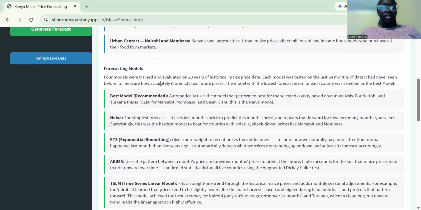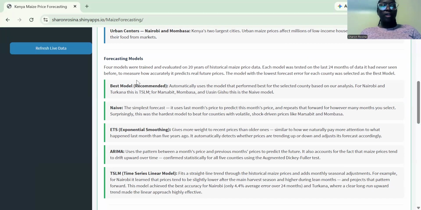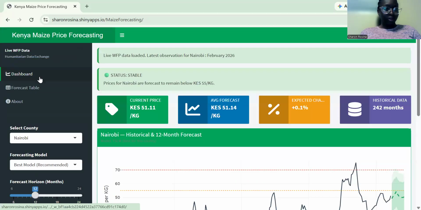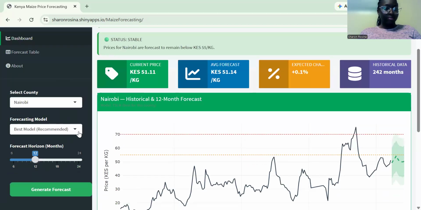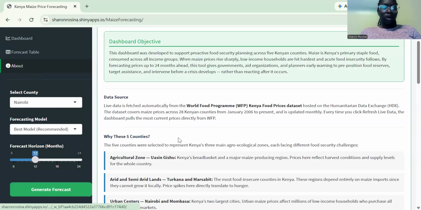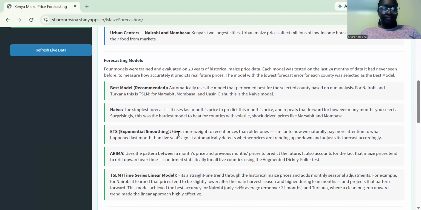4 models were trained and evaluated on 20 years of historical maize price data. Each model was tested on the last 24 months of data it had never seen before, just to make sure that I avoid overfitting of my model. So why do I have the best model recommended? When you go to the dashboard, you'll be able to see the forecasting model, the best model and the other models. All this is explained in the About section. It automatically uses the model that performed best for the selected county based on our analysis.